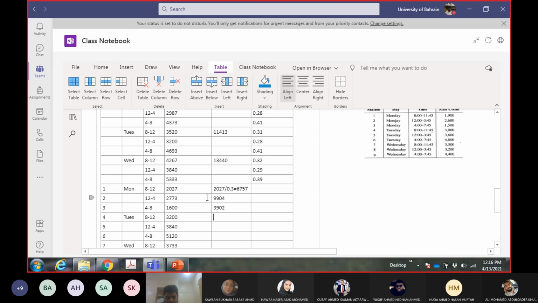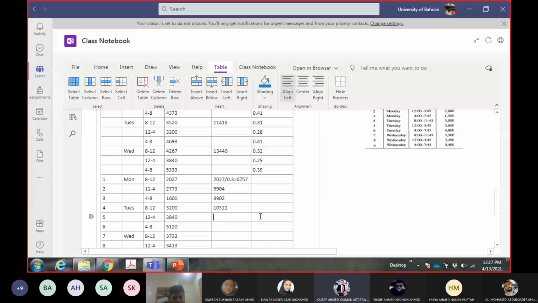Okay. For Tuesday, you will use the factors for Tuesday. 10322. So 4200 divided by 0.31, right? 13714.